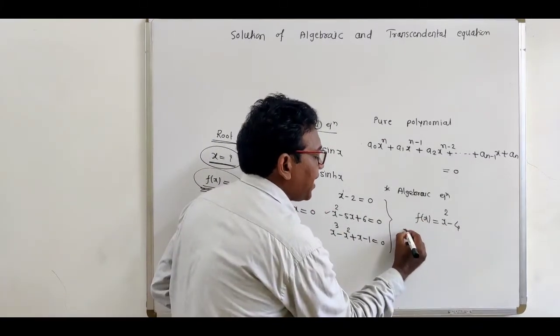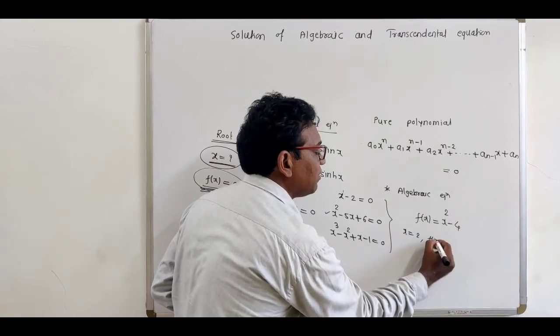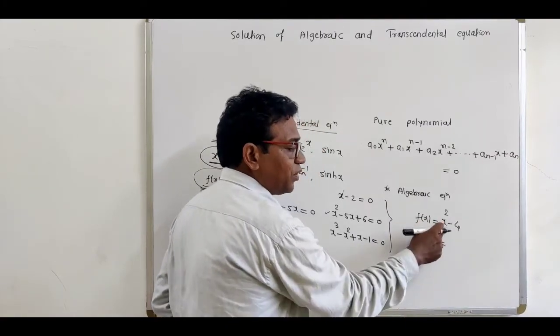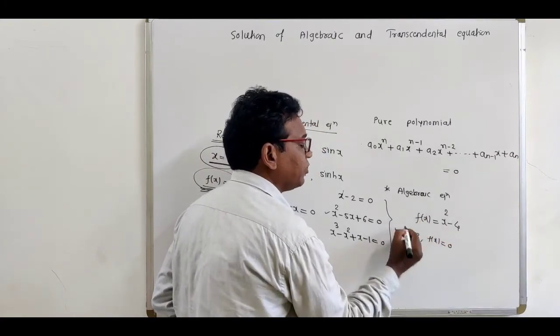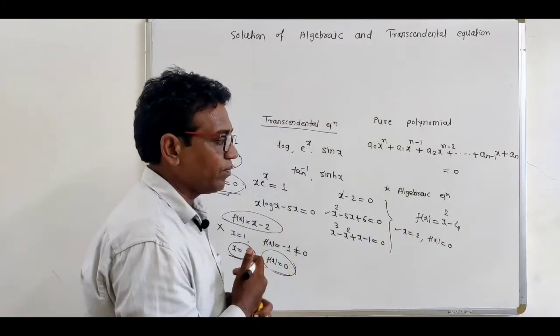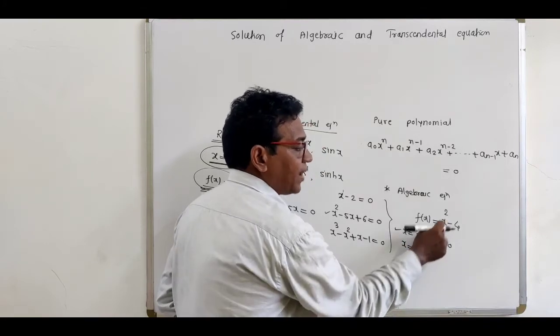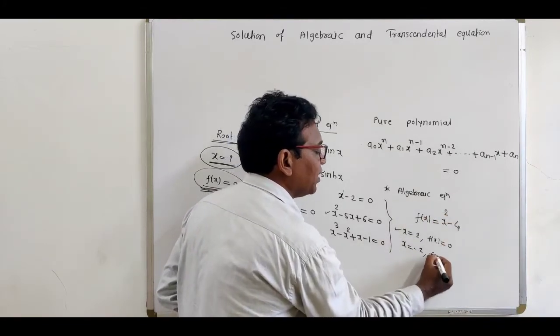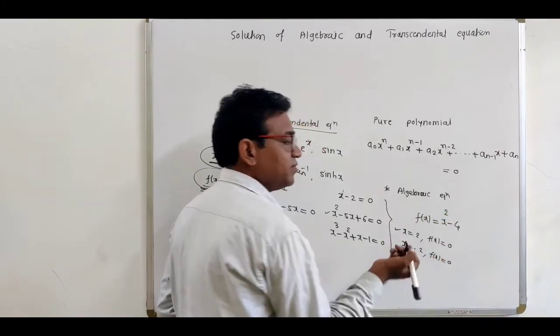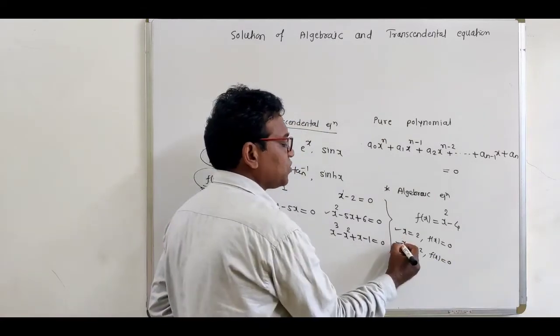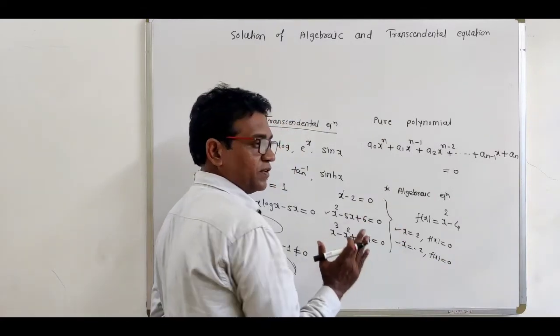Now if you put x equal to 2, then what is this functional value f(x)? Put x equal to 2, 4 minus 4, it is 0. So x equal to 2 is the root of the equation. Or if we take x equal to minus 2, minus 2 square is 4, 4 minus 4, this functional value becomes again 0. So x equal to minus 2 is again the root of the equation.